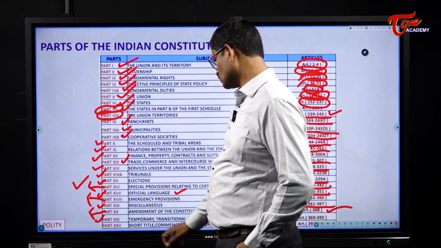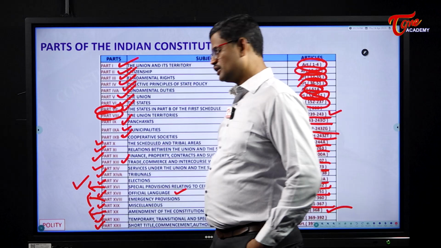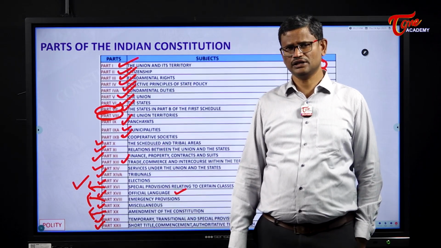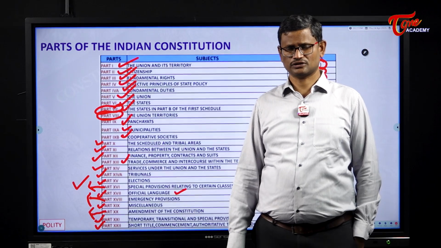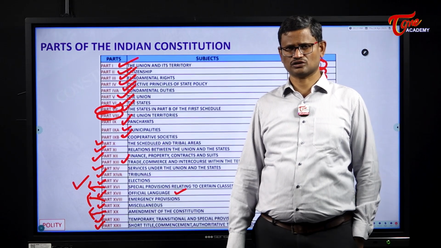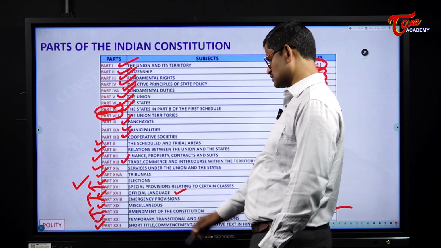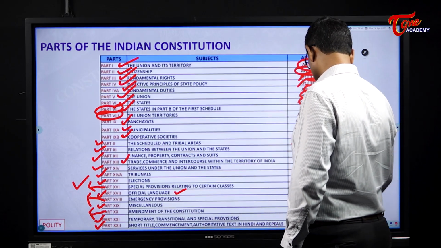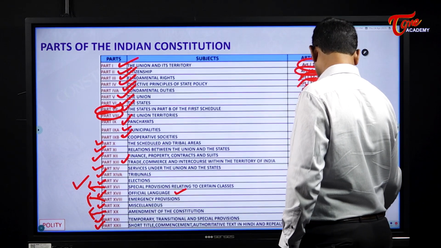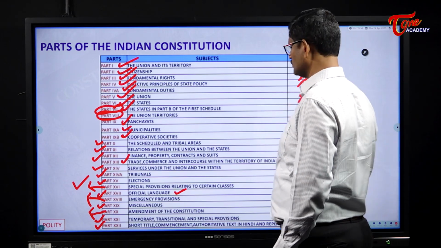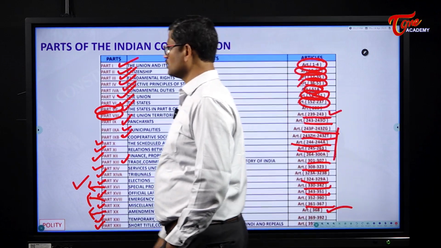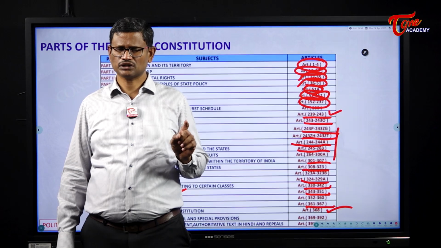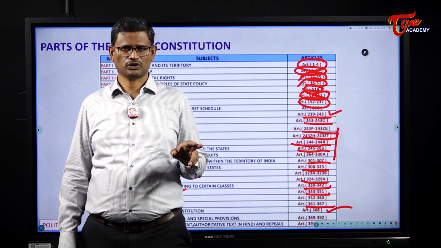Then Part 22 speaks about Hindi, to make the Constitution of India available in Hindi as an authoritative text. So there shall be an authoritative text of the Constitution in Hindi language. That was dealt with by Part 22, Article 393. So that's it about the parts of the Indian Constitution. Initially we had 22 parts, now we have 25 parts.